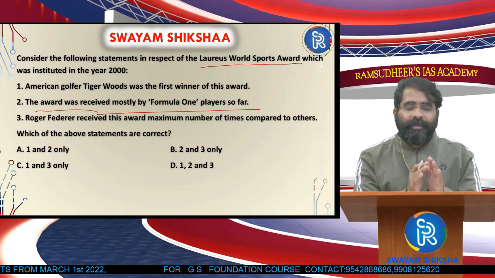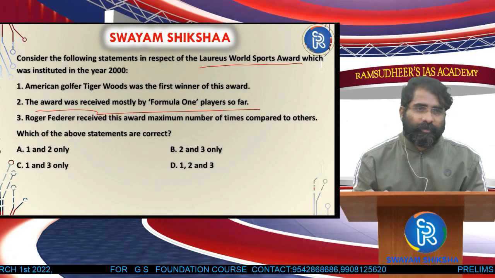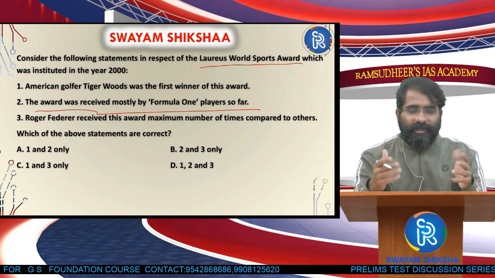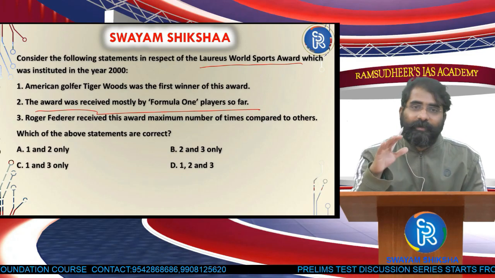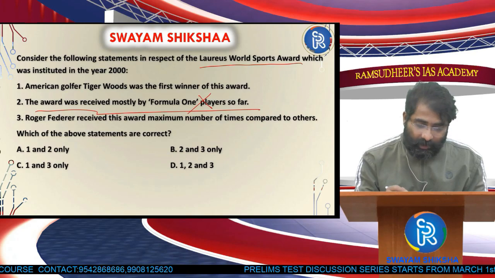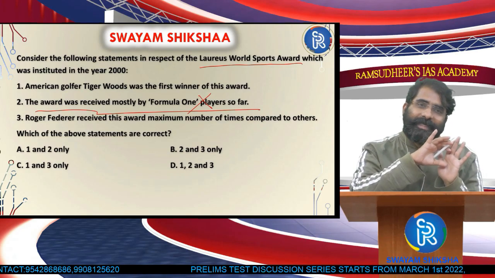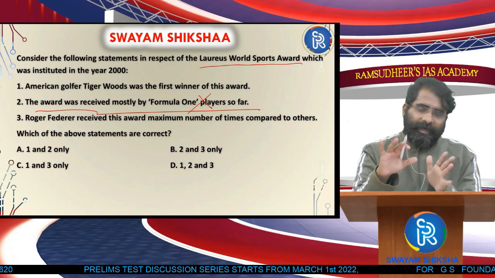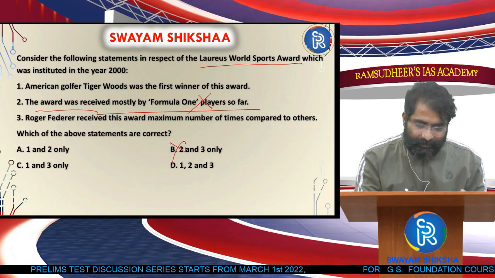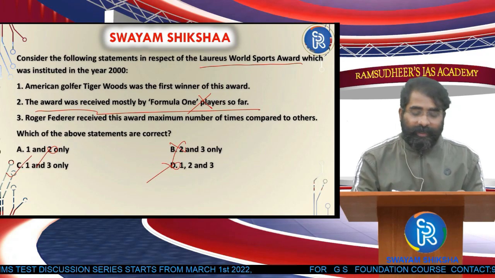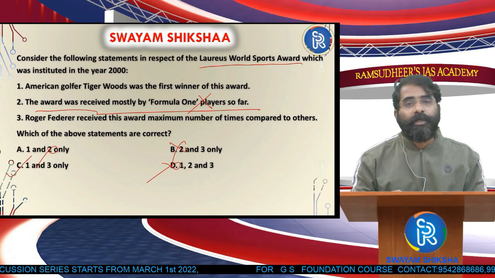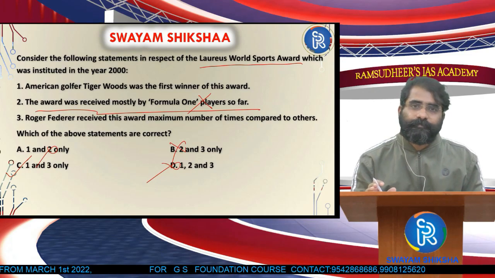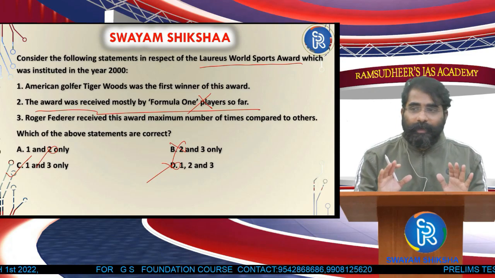Formula 1, basically, is conducted separately from other sports. That is the clue. It is done separately and therefore the probability is not there. So, received mostly by Formula 1 players so far. This is wrong, because it is conducted separately, not grouped with other sports. So this is the wrong statement, and once I eliminate that, I get to the right answer. Answer should be 1 and 3. Now for such questions, it's not that you recall every fact in the exam hall, that's not possible. So I hope things are clear.